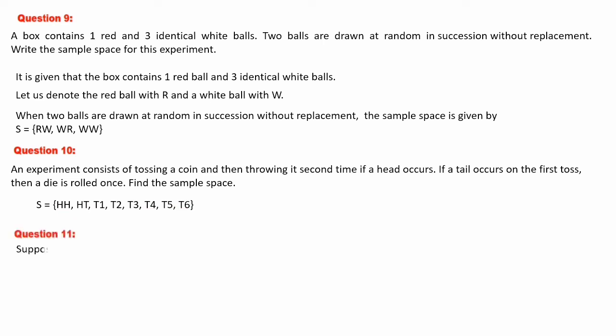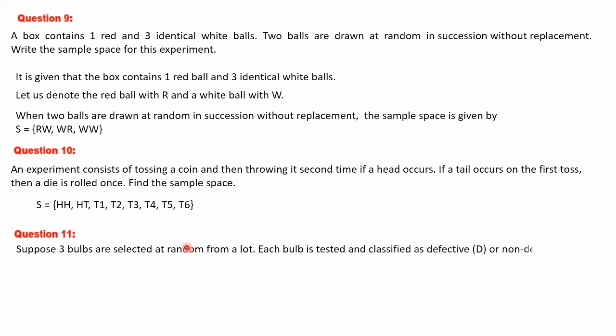Question number 11. Suppose 3 bulbs are selected at random from a lot. Each bulb is tested and classified as defective, that is D, or non-defective, that is N. Write the sample space of this experiment. Suppose 3 bulbs are selected at random from a lot. 3 bulbs you are choosing from a particular number of bulbs kept together, and each bulb is tested and classified as defective D and non-defective N. Write the sample space of this experiment.